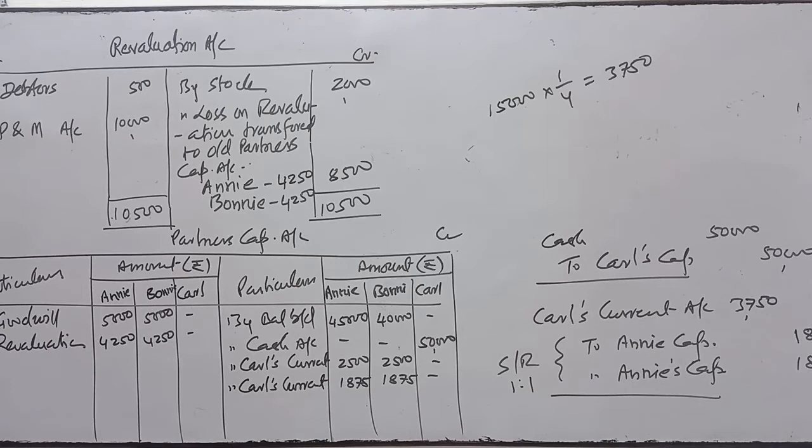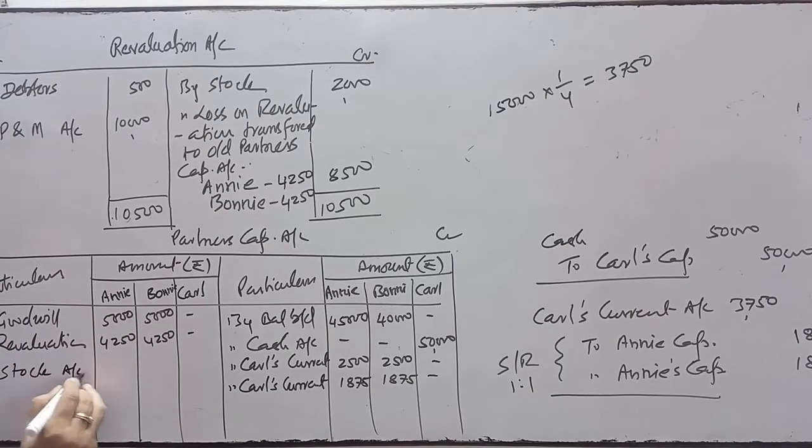In point number B, I have already done the journal related to point number B. Stock is to be taken over by Ani. So I have written that Ani's capital account debit to stock account. This will be posted on the debit side in the Ani column, that is 12,000.